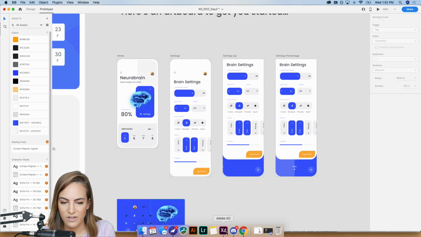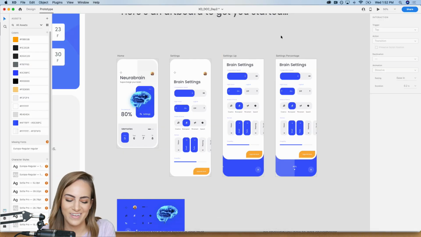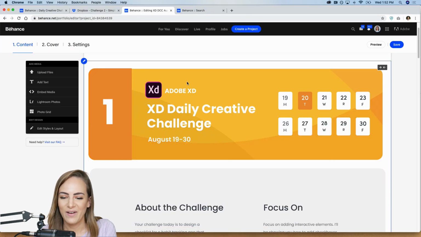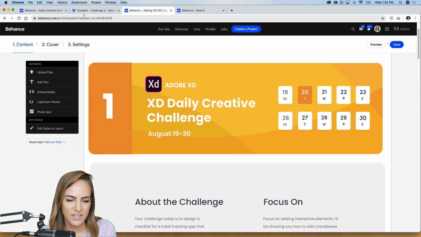Oh wait, did I save it? Let's see. I didn't save it. Every day at the very end. One of these days I'm gonna lose my file. Okay, so that looks good.